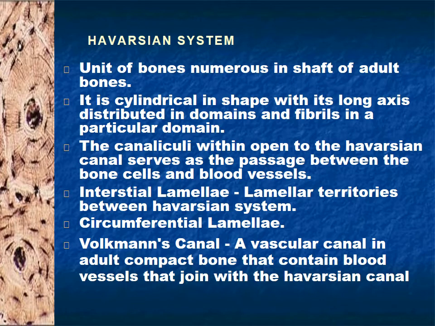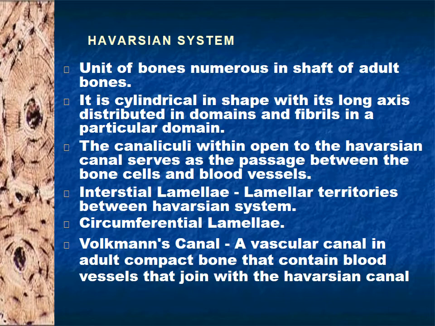Now the Haversian system. What is the Haversian system? It is a unit of bone, numerous in the shaft of the adult bone. It is cylindrical in shape with its long axis distributed in domains and fibrils in particular domains. The canaliculi open to the Haversian canal and serve as a passage between the bone cell and the blood vessel.